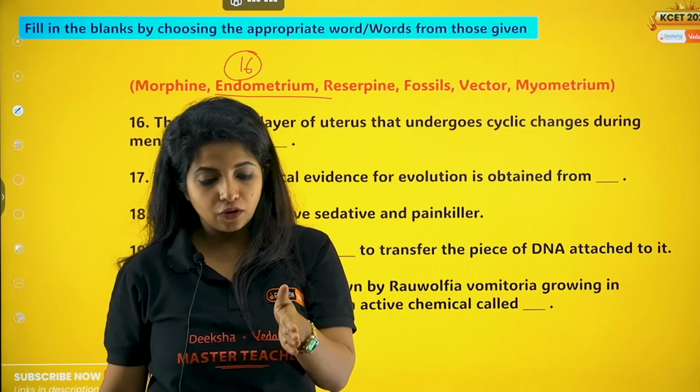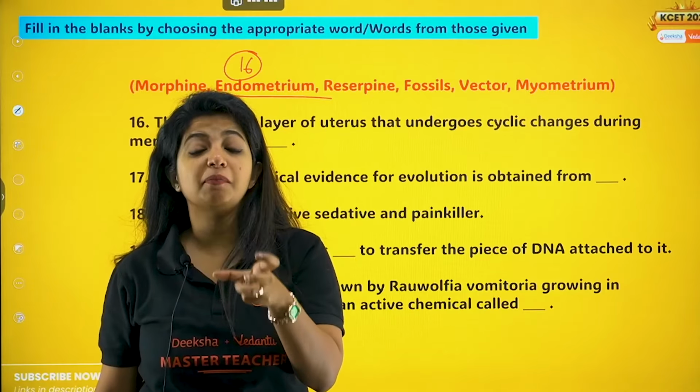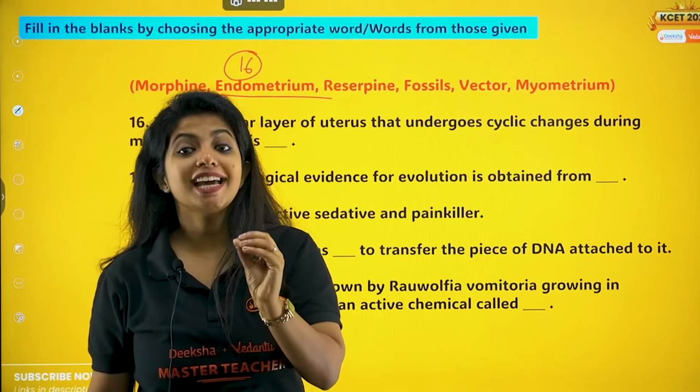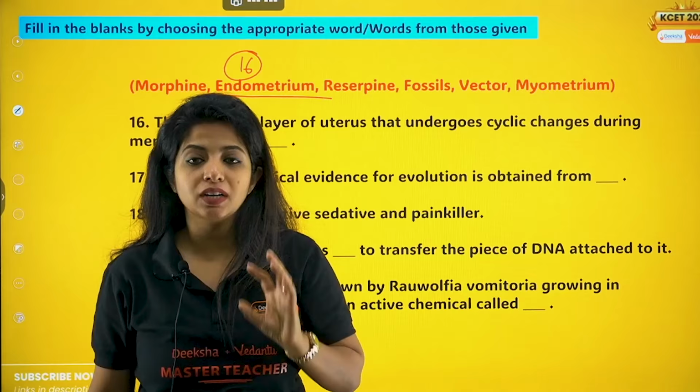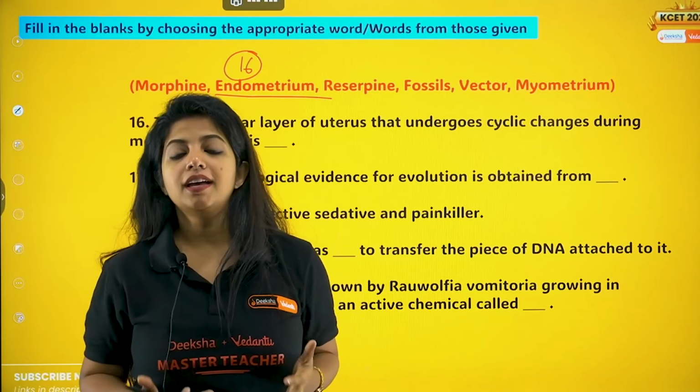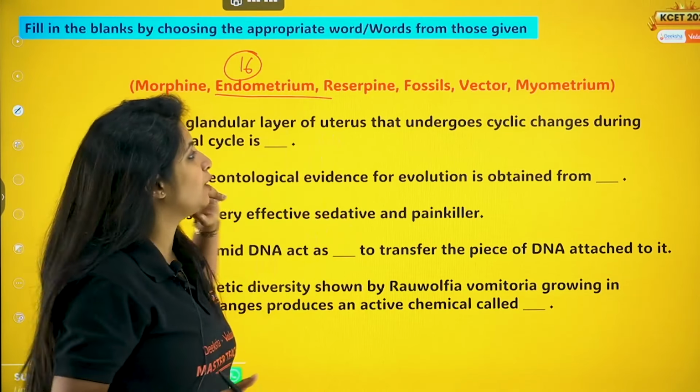The outer one is perimetrium. The middle one is myometrium. It is made up of muscles, smooth muscles, involuntary muscles. Smooth muscles are always involuntary. You cannot control them. Your brain does. Okay, and then we have the innermost one, which is endometrium.